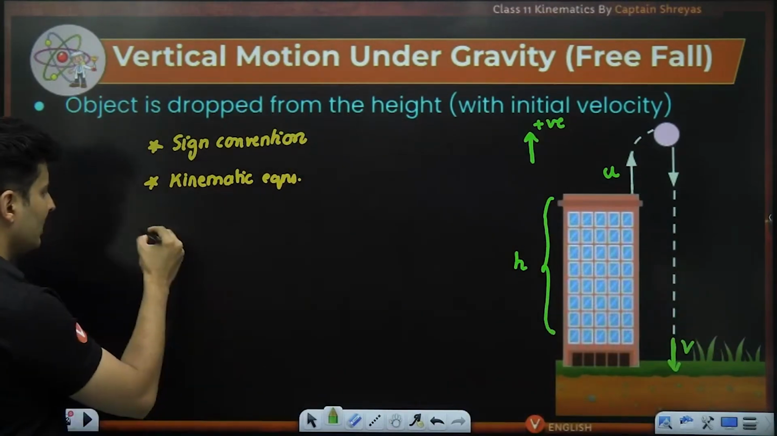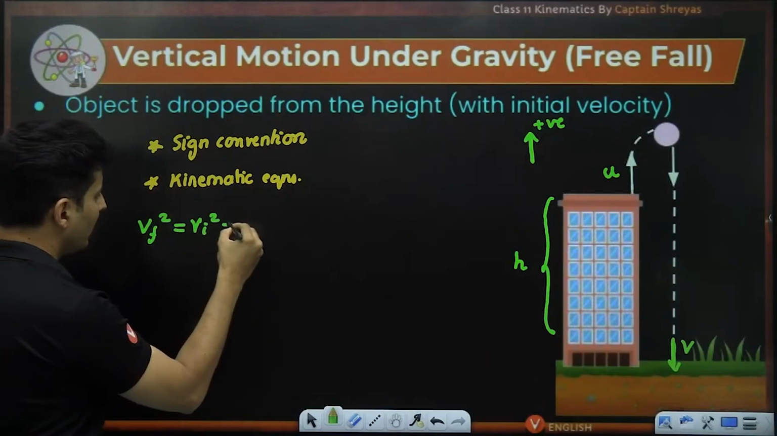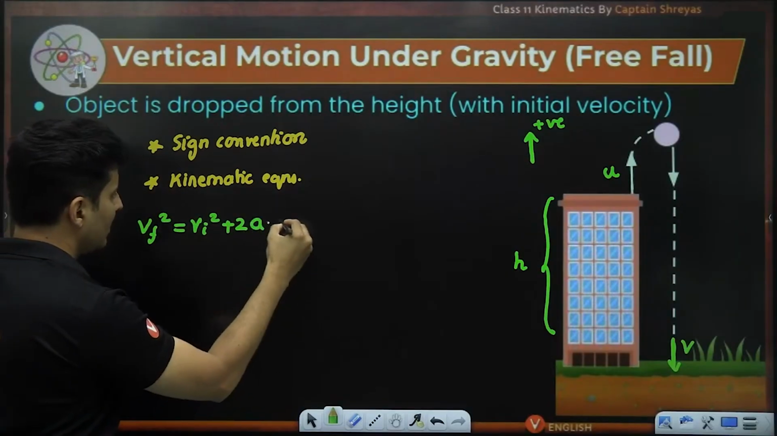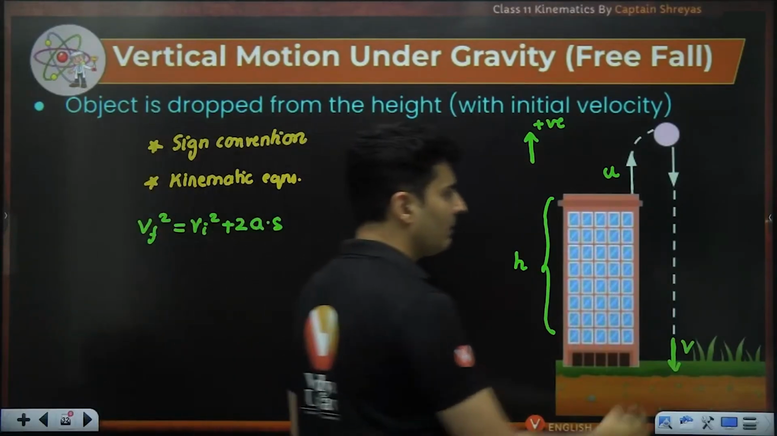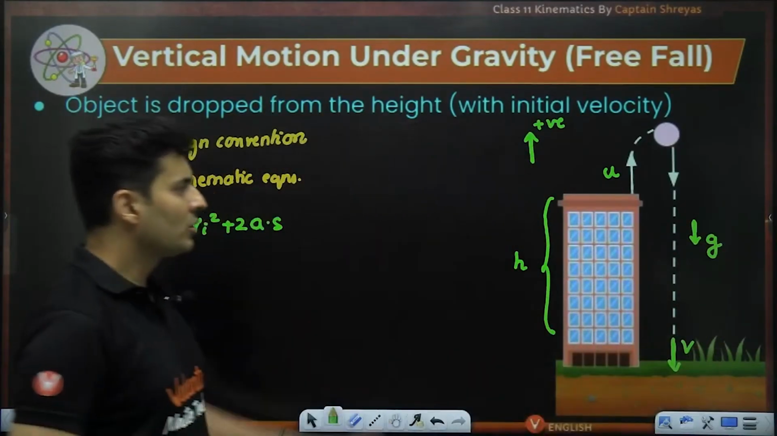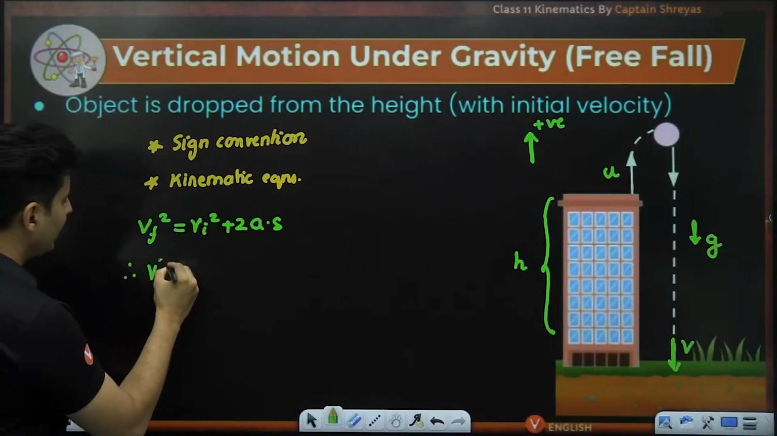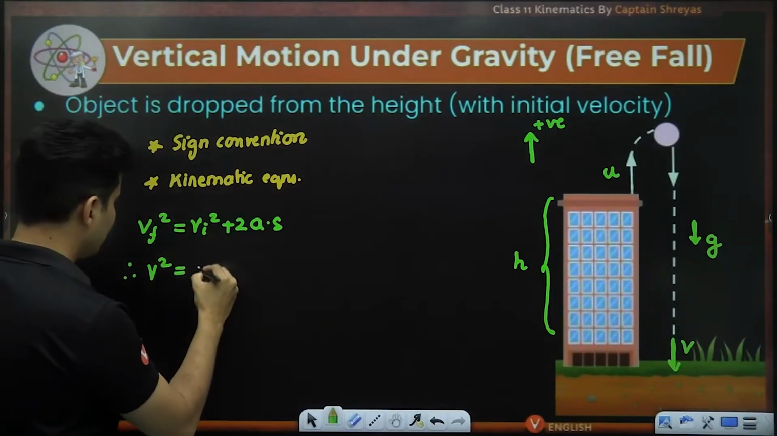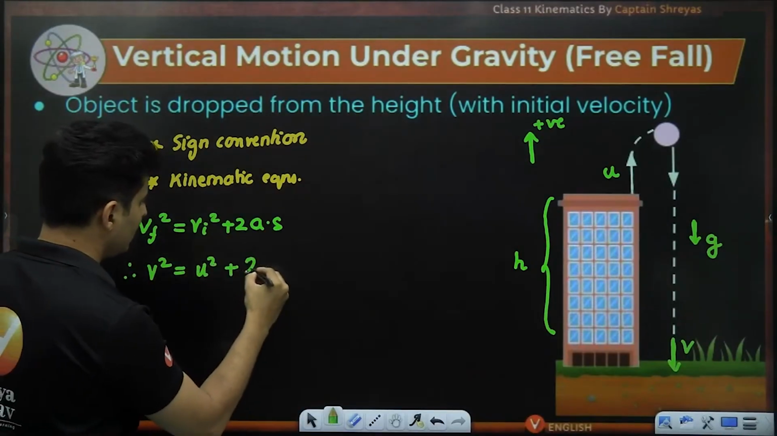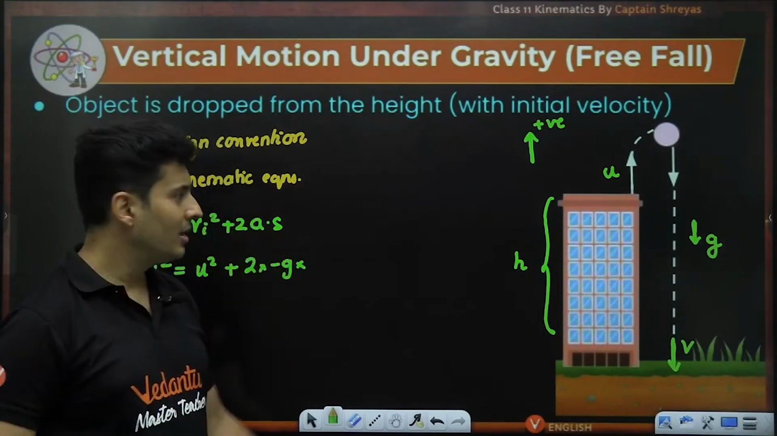So if you use the third kinematic equation, which is vf square is v initial square plus 2 into acceleration into displacement. Keep in mind, acceleration is downwards, which is like this. So it will be negative. Final velocity is v. Initial velocity is u. Acceleration is negative g.